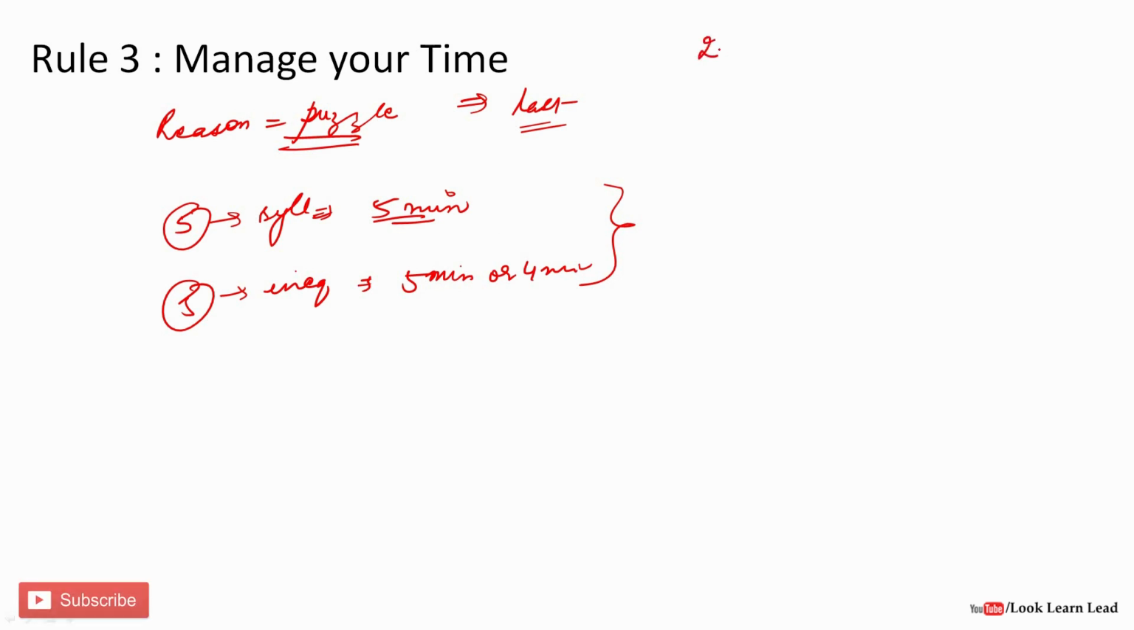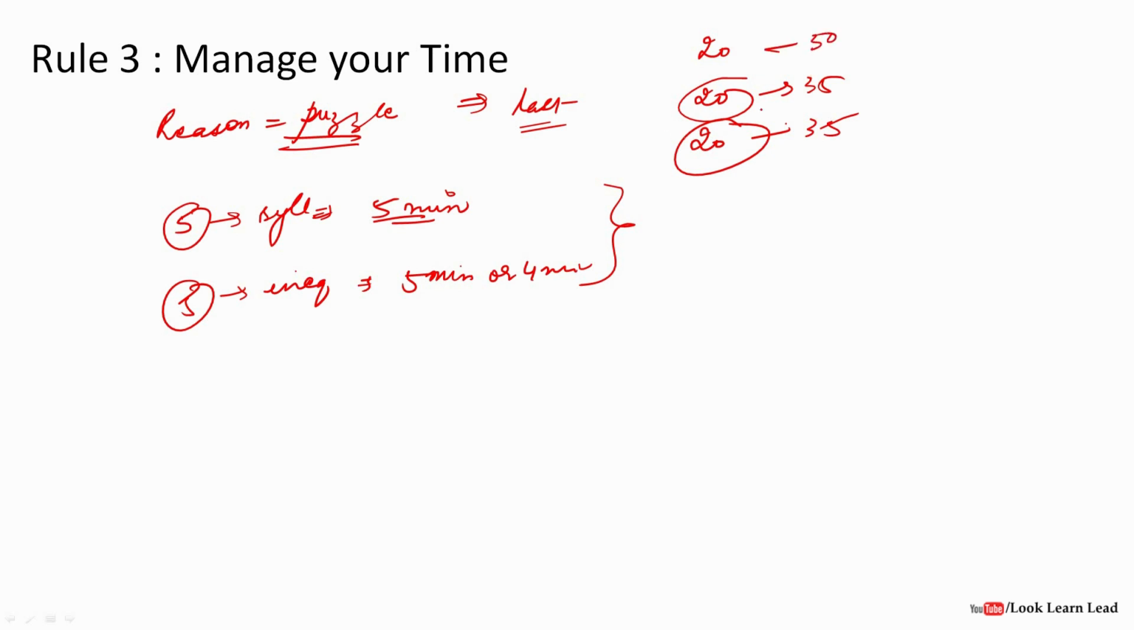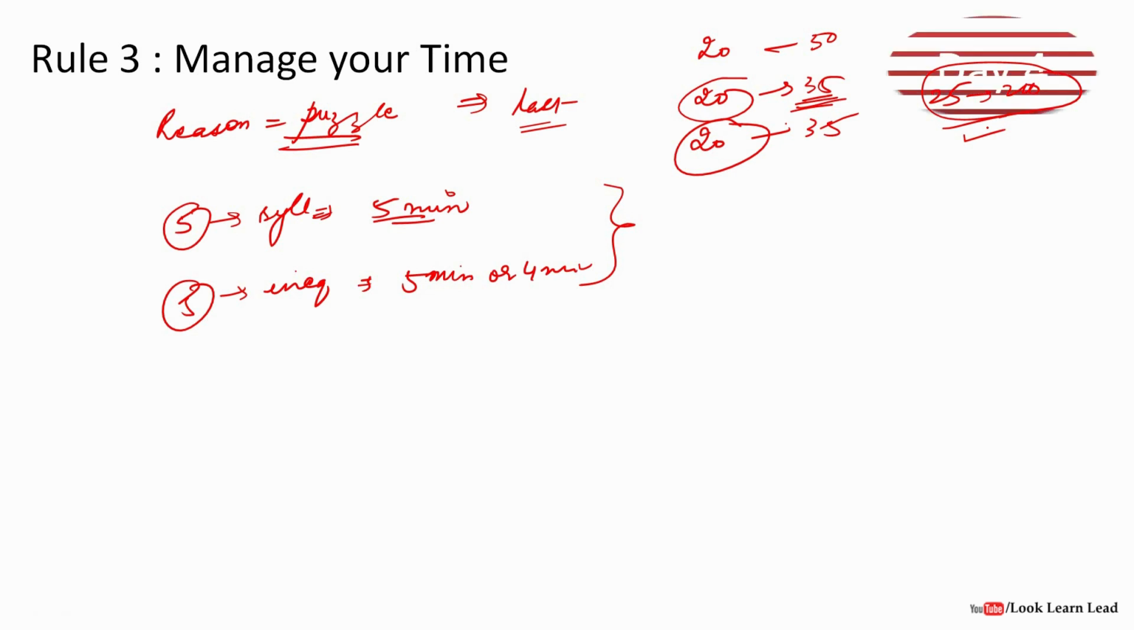That is, you have 20 minutes for English, 20 minutes for reasoning, and 20 minutes for quant. And out of this, you have to solve 35 questions for reasoning and quant and 30 questions for English. So out of these 35 questions, you have to attempt at least 25 questions in the 20 minutes given. So this is how you have to manage your time, and this is the work you have to do on day 4. That is, you have to manage your time.